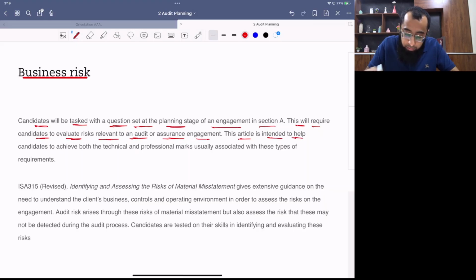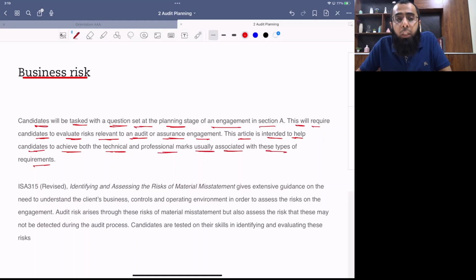This article is intended to help candidates to achieve both the technical and professional marks usually associated with these type of requirements. So we have already discussed that audit planning question will come in question number 1 and it represents 25 to 30 marks in total. Now within audit planning, risk assessment represents 20 to 25 marks. Remaining marks will be from theory areas of audit planning, like you can discuss issues relating to materiality, audit strategy, audit program. Okay, we look at those areas also.